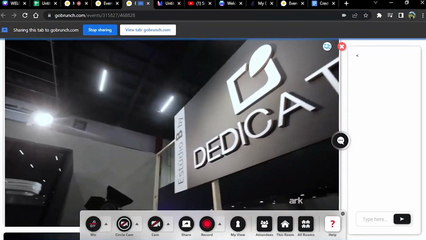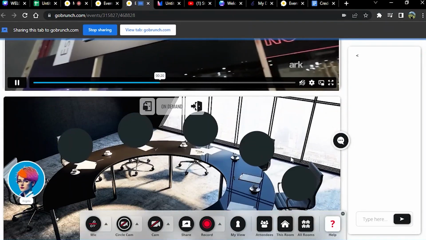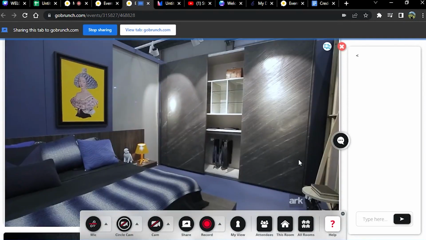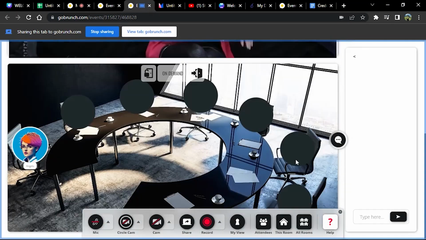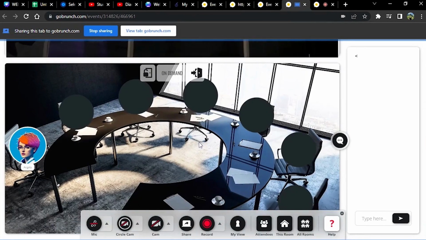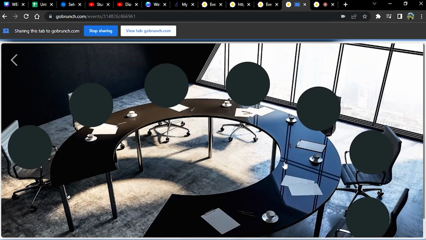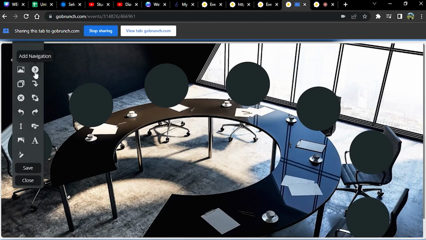And then, every time someone joins this room, they will start watching your video, just like your first lesson or your on-demand lesson. I would like to add another on-demand room. So to not make everything from the beginning, I'm going to go to this room, background and editor. I'm going to place an add navigation.